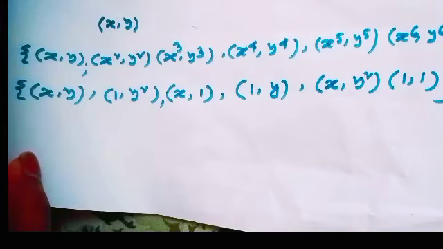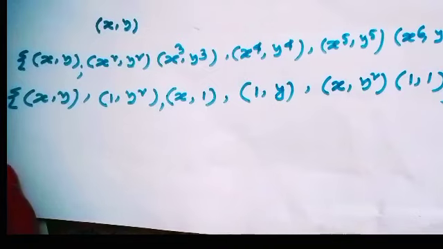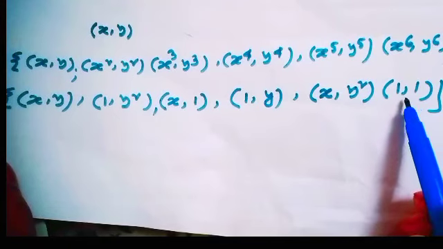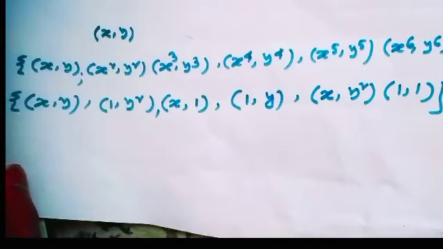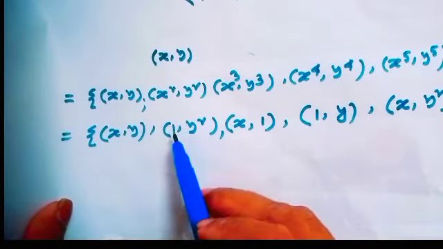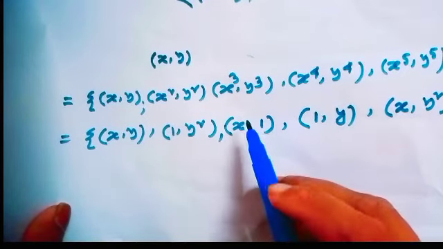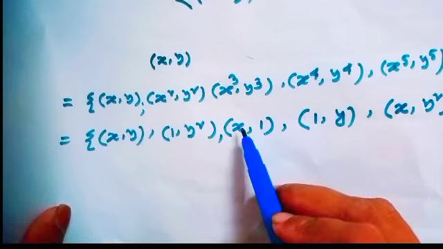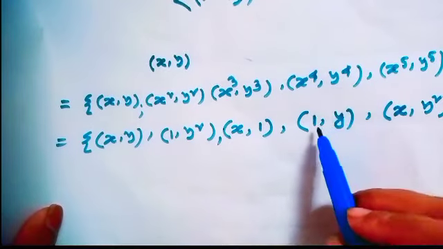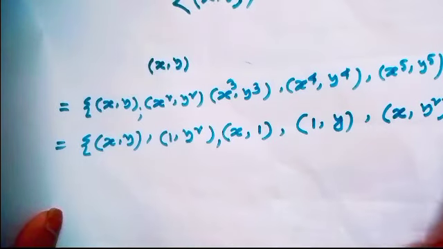There may exist other elements, but since x square equal to identity and y cube equal to identity, x to the power 6 y to the power 6 equal to identity. Okay, and this is xy, and x square y square equal to 1 y square, x cube y cube equal to x1, x to the power 4 y to the power 4 equal to 1y, x to the power 5 y to the power 5 equal to xy square, and this is 1 1.